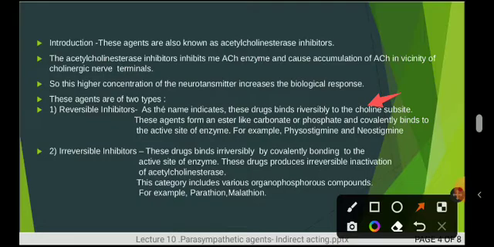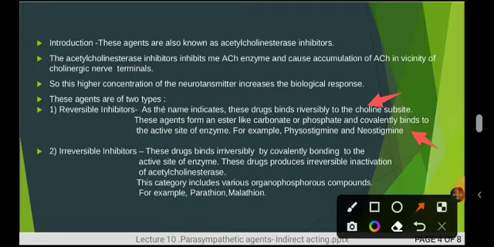These agents form ester-like carbamates and phosphates, with covalent binding to the active site of the enzyme. For example, physostigmine and neostigmine. These drugs we will cover in the next slide with the reversible inhibitor category. So here the binding is of the reversible type.